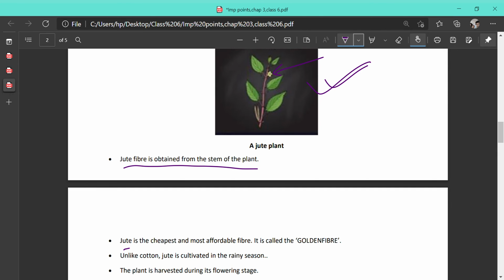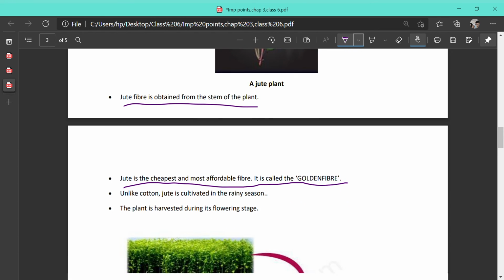Jute is the cheapest and the most affordable fiber, and it is also called golden fiber. So why is it called golden fiber? Because it is the texture of the jute that has named it golden fiber. It is shiny and also golden in color, and hence the name golden fiber.